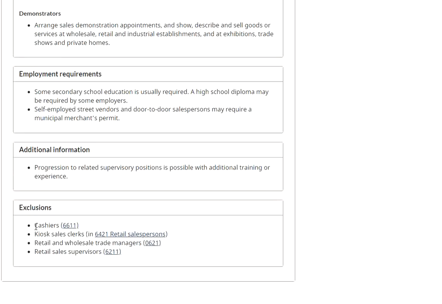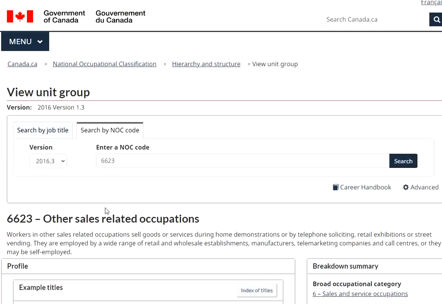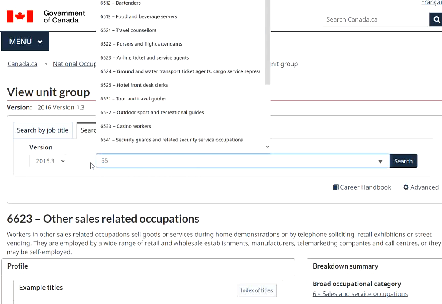Now exclusions would be cashiers, this is not the one. Kiosk sales clerks, that's another. Retail and wholesale trade managers and retail sales supervisors will not be considered a part of this. This was for sales representatives, 6623.